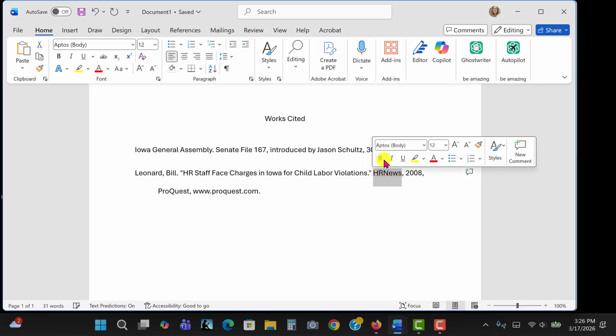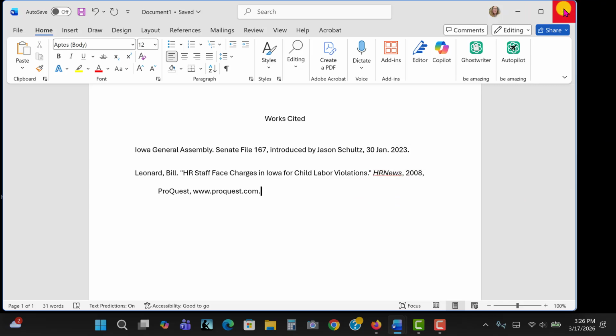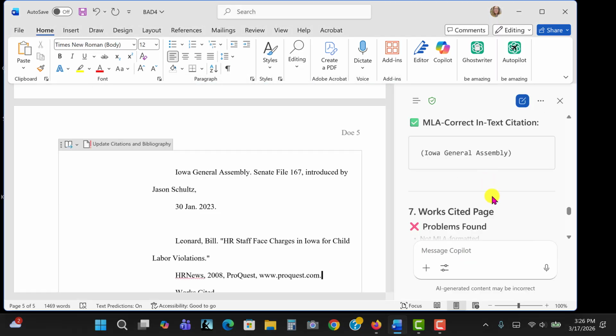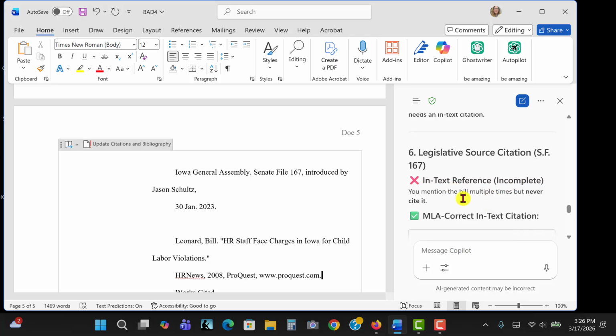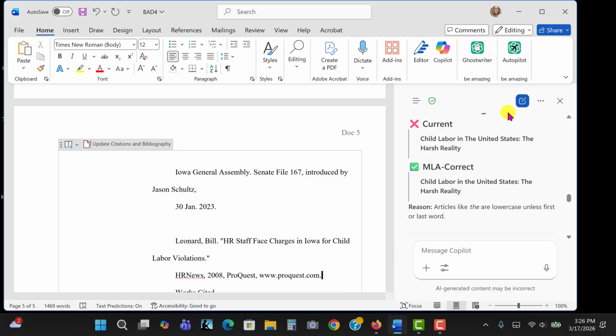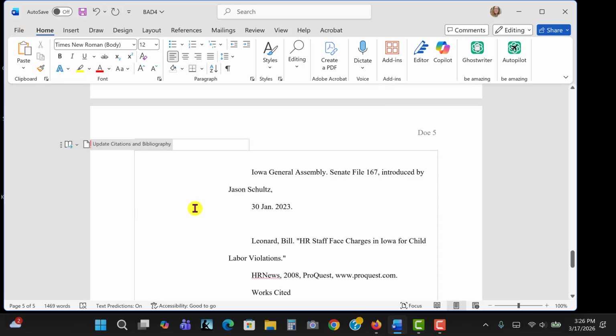But I will say that Copilot was right in saying that the in-text citations were not cited, the sources in the works cited were not cited, and that is true. So an easier way to just check that is you could just ask Copilot to check your in-text citations. But you have to know enough to know if what the AI is telling you is true. But if you feel competent to have it check your work and make suggestions and evaluate the suggestions, then it's okay to use it like that as a coach.